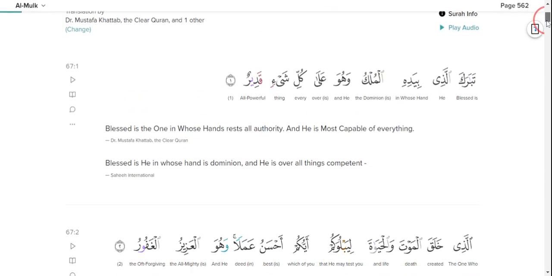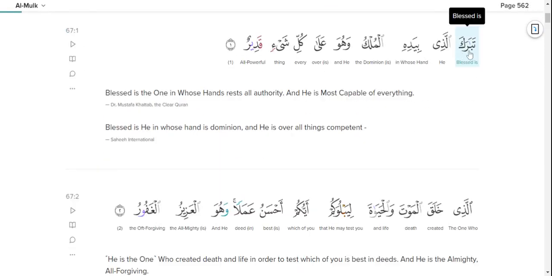Yes. And for each word, you can also understand its pronunciation. So you can click on it. Tabaraka alladhi. So not just pronunciation, you can also see its meaning popping up.